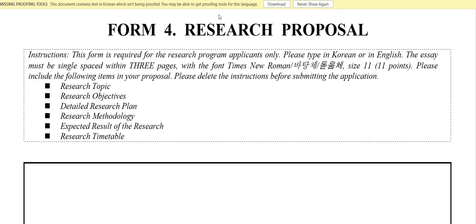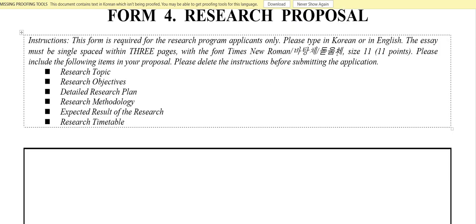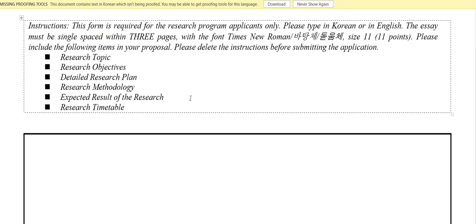And this research proposal is only for the people applying for the research program. So you have to write your research proposals, like your research topic, your objectives, your detailed research plan, your methodologies, and so on and so forth. And same, the font should be Times New Roman or Korean, 11 point should be the size. And you can write up to 3 pages. Do remember that. And yeah, you can delete these instructions when you fill that.